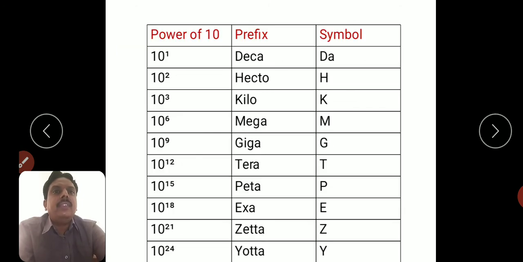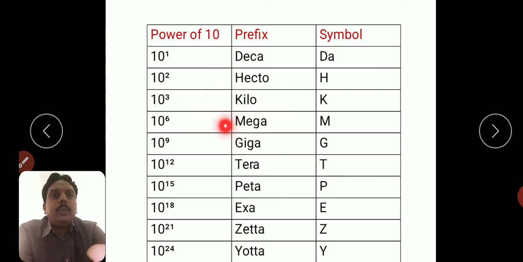Next, again some powers. Prefix is represented by 1 megawatt power or 1 kilowatt power, etc. So deca 10 power 1, hecto 10 square, kilo 10 power 3. All of us know this.